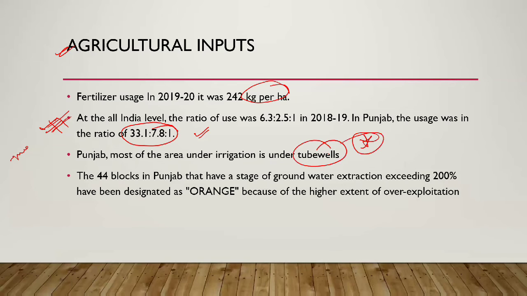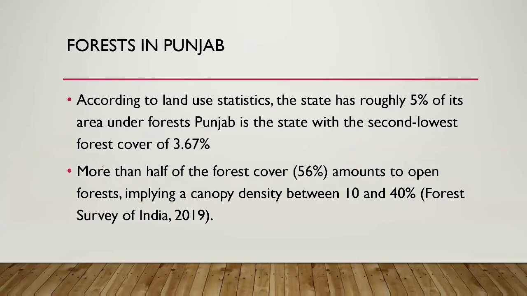The 44 blocks in Punjab that have a stage of groundwater extraction exceeding 200% have been designated as orange. Due to the excessive water utilization for industries, and for agriculture mostly actually, there has been high overexploitation of water, and the groundwater is falling drastically, and 44 blocks have been designated as orange.